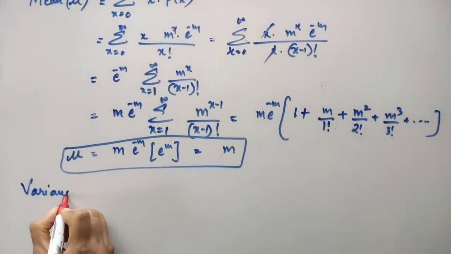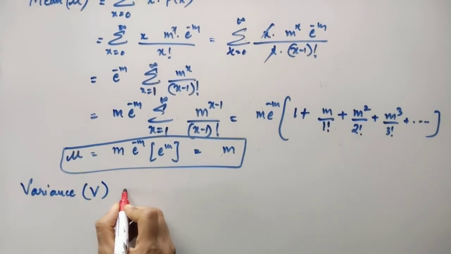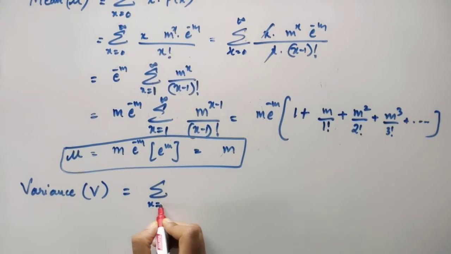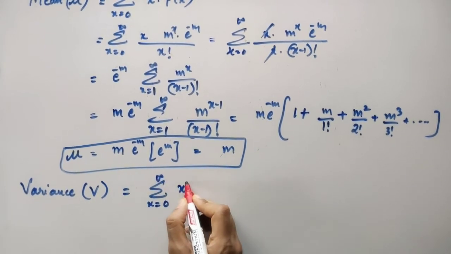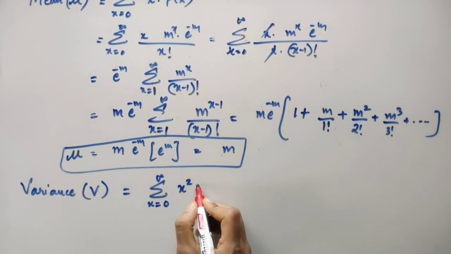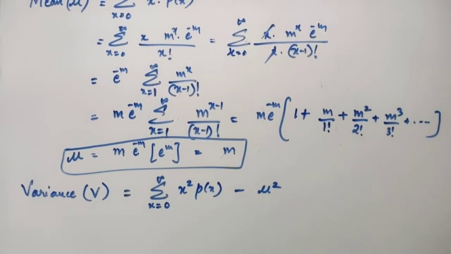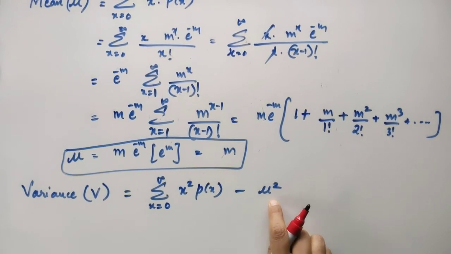Next, let us derive the variance. The variance V is given by the formula I had given in my previous session also. X going from 0 to infinity, x square into p of x minus mu square. So first I will not take care about this. I will just consider the first part of this expression.